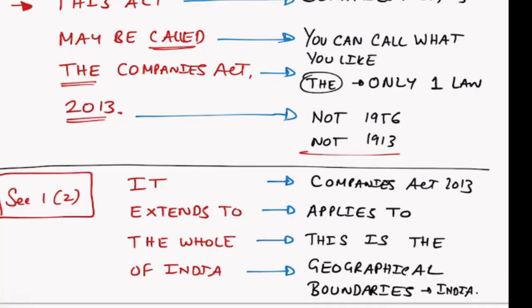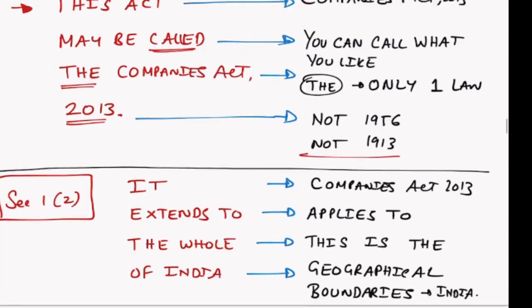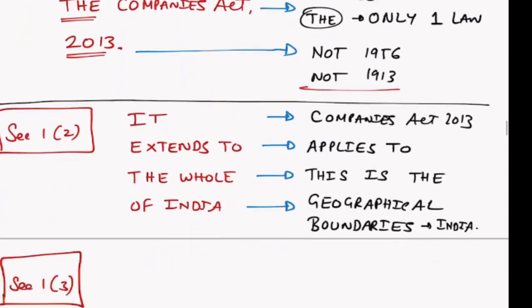So what did we understand in section 1, subsection 1? We understood that this act is the Companies Act of 2013, and this is the first ever provision. Out of 470 sections of the Companies Act, this is the first thing which you are studying, and you better make a good start, right? So this act is called the Companies Act 2013.